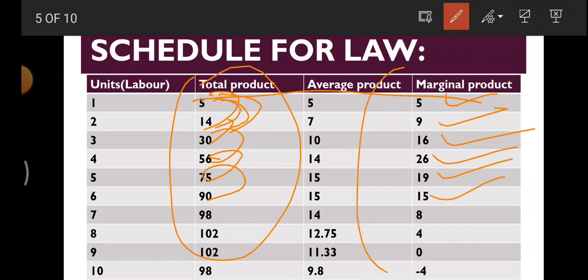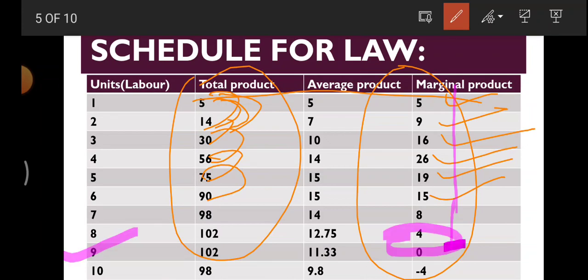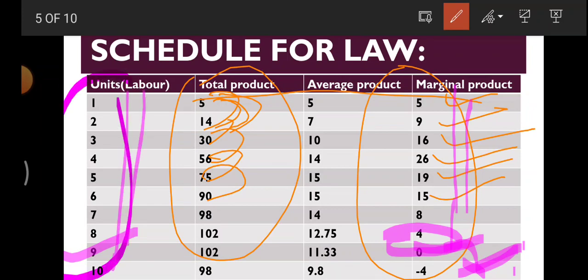So you can see on the marginal product, friends, that it started increasing, but at one point, at the stage of 9 units, it has become 0 and then it started working negative. Or I can say, marginal output, what happens, it keeps increasing and then becomes 0 and it has become negative. So that is why this law is called diminishing marginal returns. It means the more you increase the variable factor, that is labor, the more your returns start to decrease. This is the fact of this law.